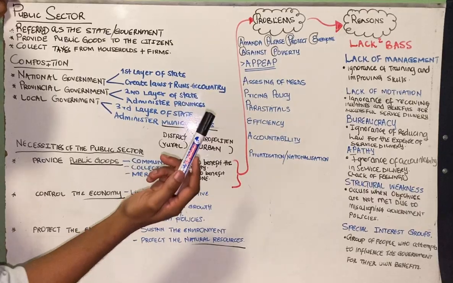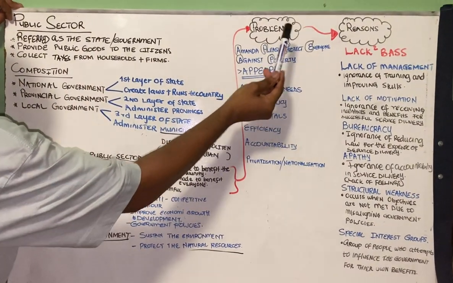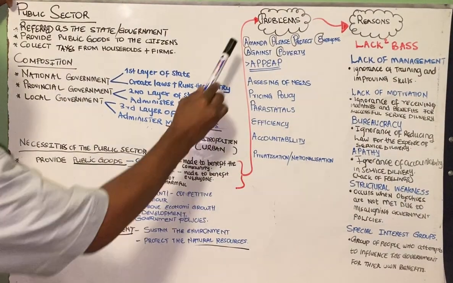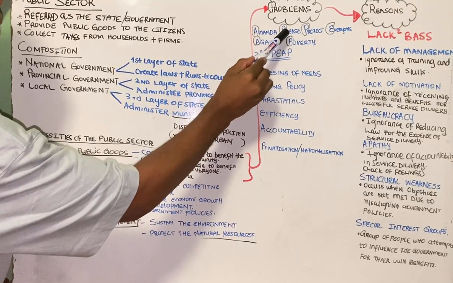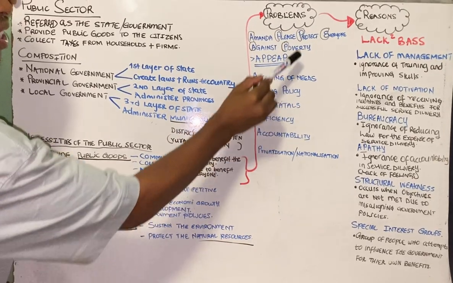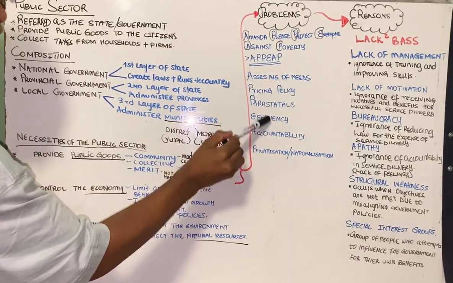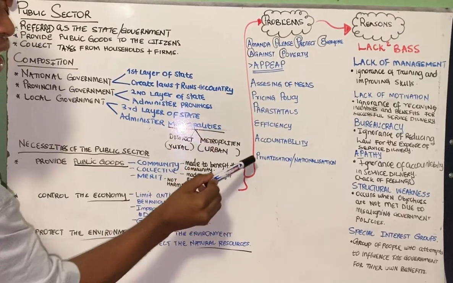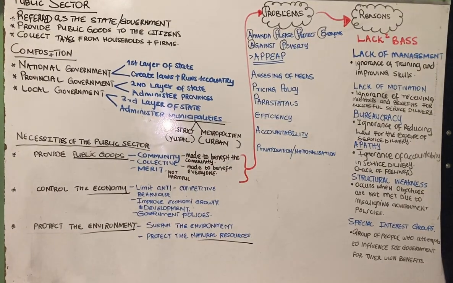I normally say, for a student to remember, the student must say, Amanda, please protect everyone against poverty. So the first A is for assessing of needs. The first P is for pricing policy. The second P is for parastatals. The E is for efficiency. A is for accountability. And P is for privatization / nationalization, right?